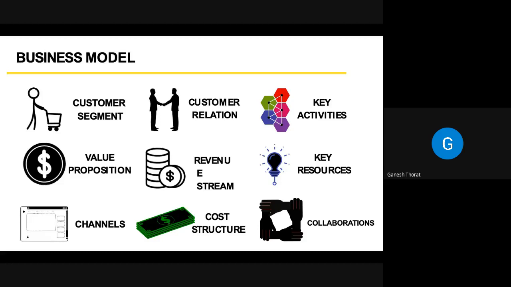Then next is revenue stream. Revenue stream means from where you will generate your revenue. Because see, without money no company can survive. Money is the fuel to the company for running operations. So the revenue stream is from where you can generate the money. It can be from product sales or from services, etc. It depends upon the individual business structure.